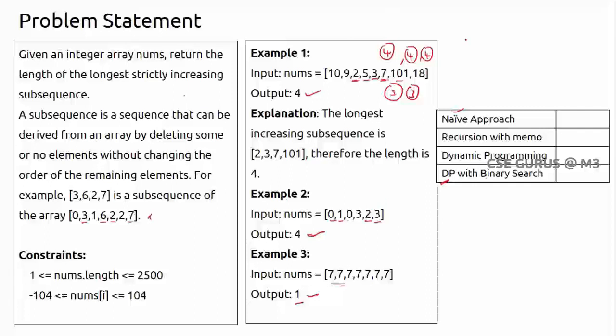So how much complexity will we get? You have to take each subsequence. That means whether to add one element or not. Let us suppose I take 10, 9 to be added or not, next 2 to be added or not. Like this you have to take. For each element, if there are n elements, there are two choices, 0 and 1. That means 2 choices whether to include or not. If I include, I can say it as 1. If I don't take it, 0. So 2 choices, total n elements. The possibilities are, in the worst case, 2 power n. So the complexity you will get here is 2 power n in the naive approach.